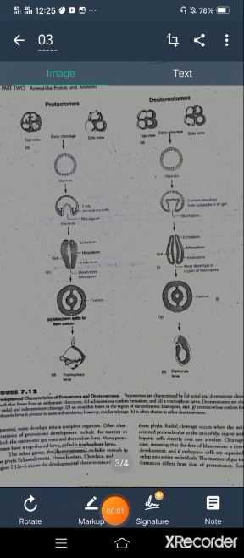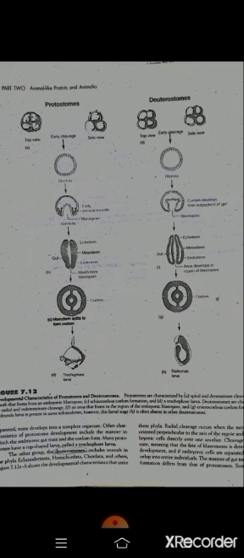Now the table 7.12. Here are protostomes and deuterostomes, the diagrammatic differences between the protostome and the deuterostome. First of all, you can see the cleavage type is spiral in the case of the protostomes, while in the deuterostomes it is radial. In spiral cleavage, the spindles are oriented after the first and second cleavage at a 45 degree angle to the animal pole and the vegetal pole of the egg, while in radial cleavage, the mitotic spindles are parallel or perpendicular to each other.